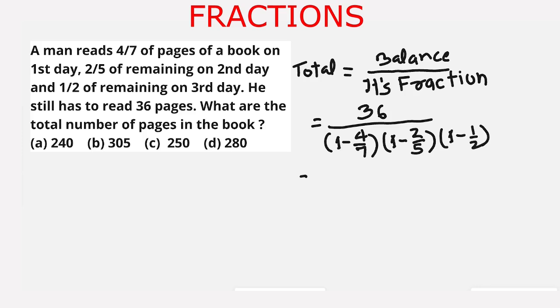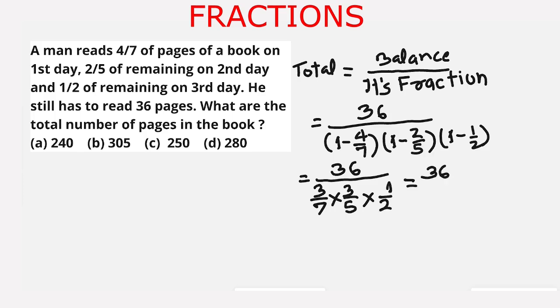So this is equal to 36 upon 1 minus 4 upon 7 is 3 upon 7, multiplied by 1 minus 2 upon 5 is 3 upon 5, multiplied by 1 minus 1 upon 2 is 1 upon 2.